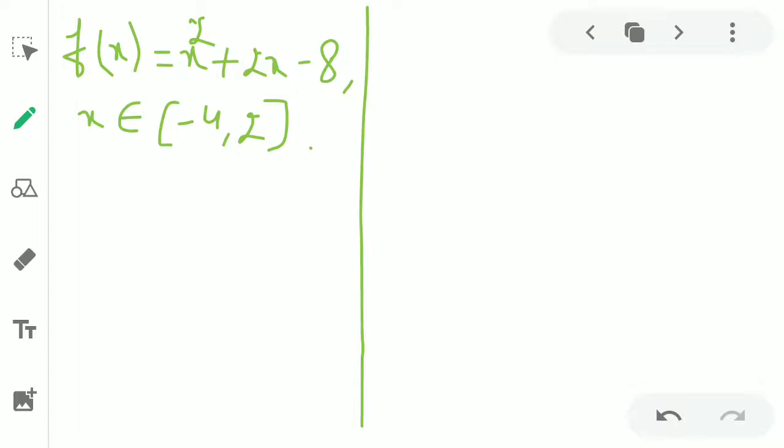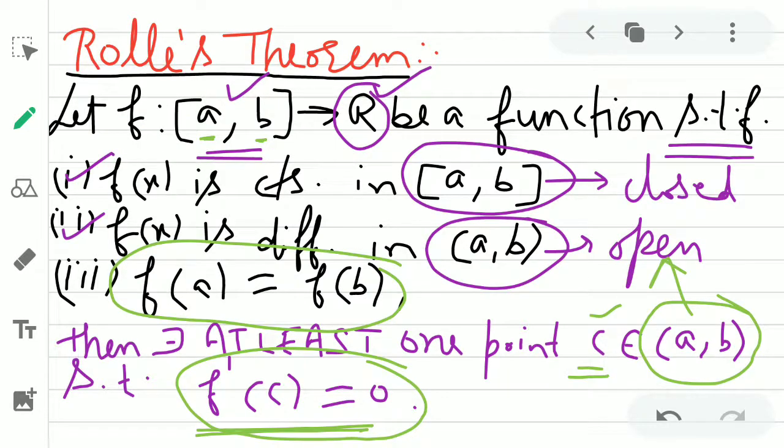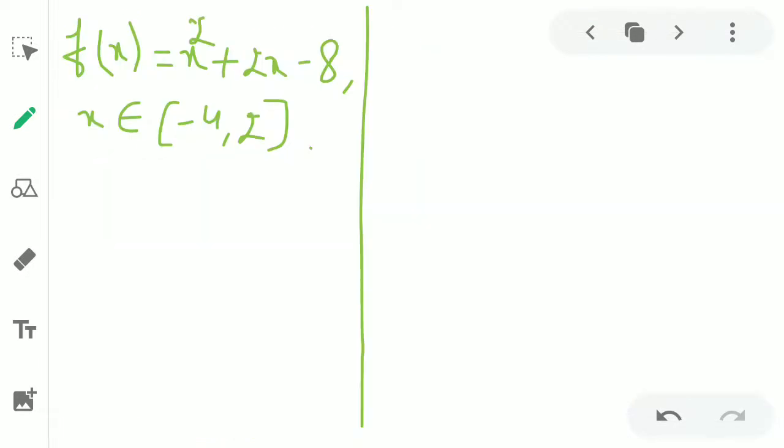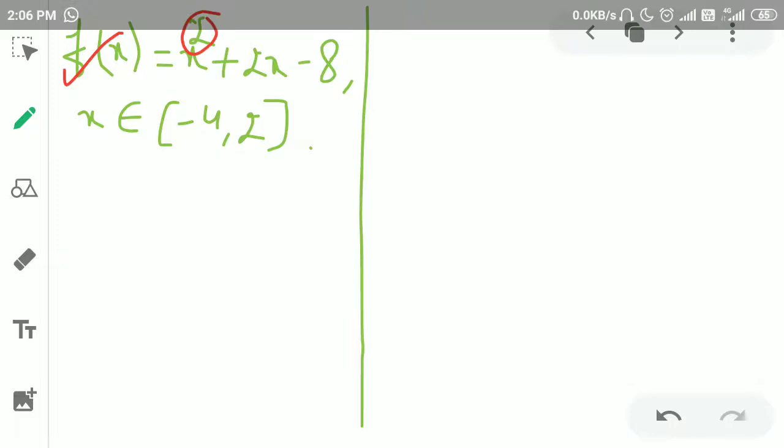So if you look at the conditions of Rolle's theorem, first of all we have to check that it is continuous in [a, b]. So we will check the continuity. You will write a result that every polynomial function is continuous. And look here, this f(x) is a polynomial function of degree 2. So being a polynomial function of degree 2, it is continuous.